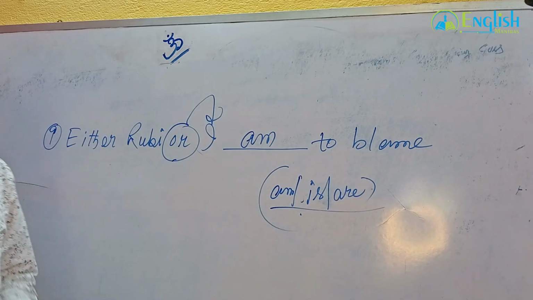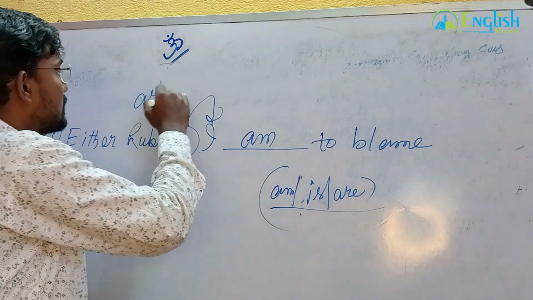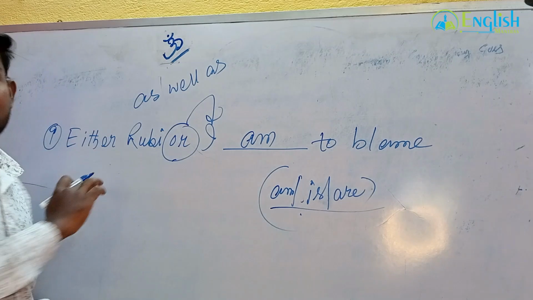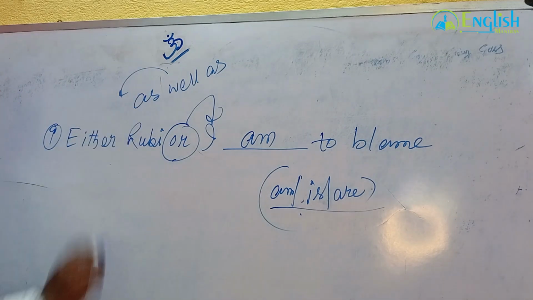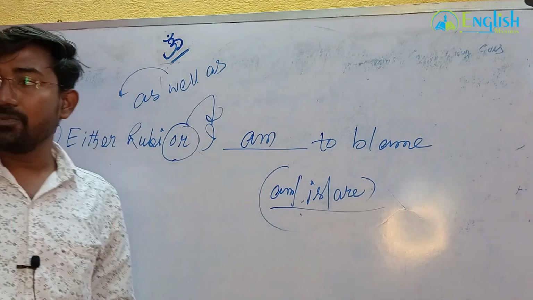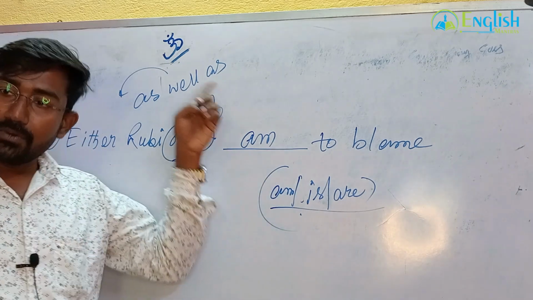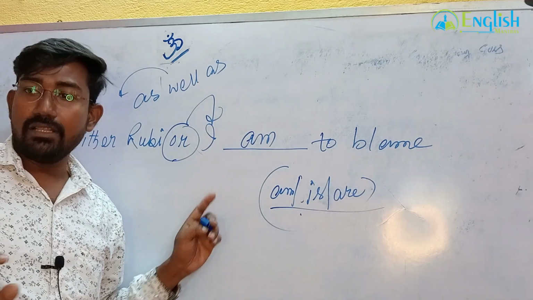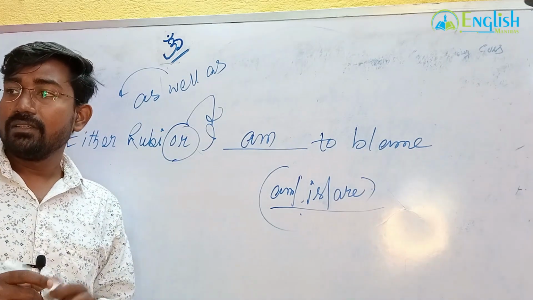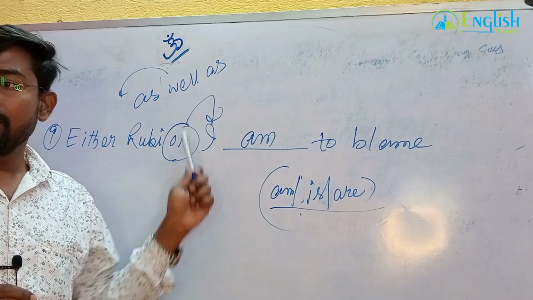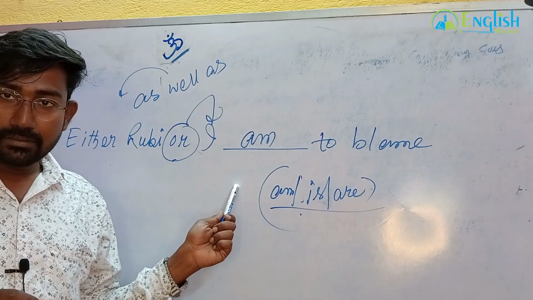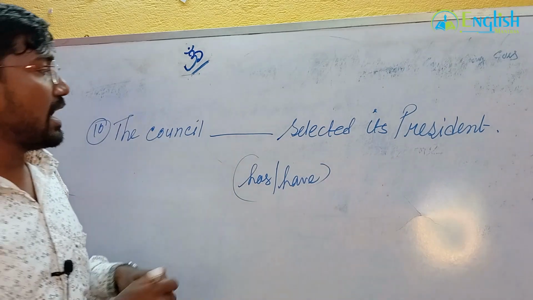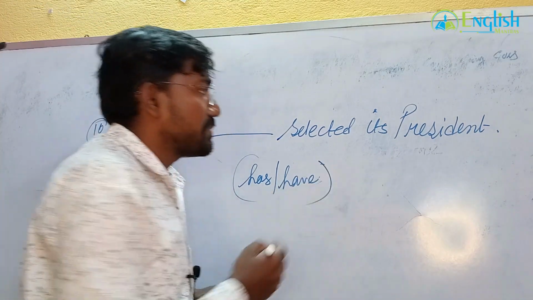As well as: before as well as, what is coming? Either before as well as, is it singular or plural? The answer will depend on what comes before as well as. And for either or and neither nor, what is the answer? Focus on what comes after or. Understood?